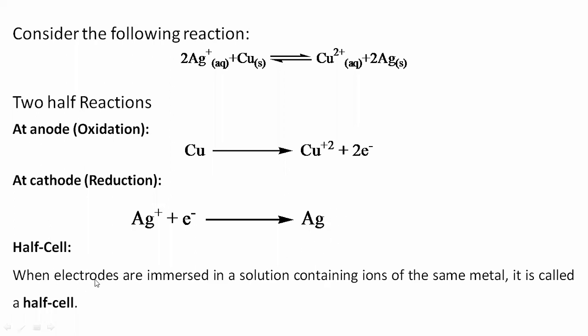Now, when electrodes are immersed in a solution containing ions of the same metal, they are called a half cell. For example, if a silver electrode is dipped in a solution containing ions of the same metal, that is known as a half cell, because we have represented only one electrode which is dipped in the solution of its own common ions. So it is nothing but the half cell.